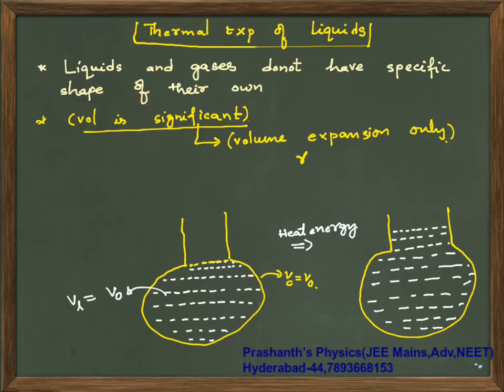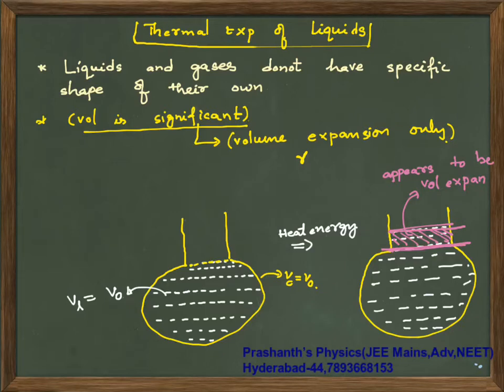Now when there is a positive coefficient of expansion, this portion of the liquid appears to be volume expanded.